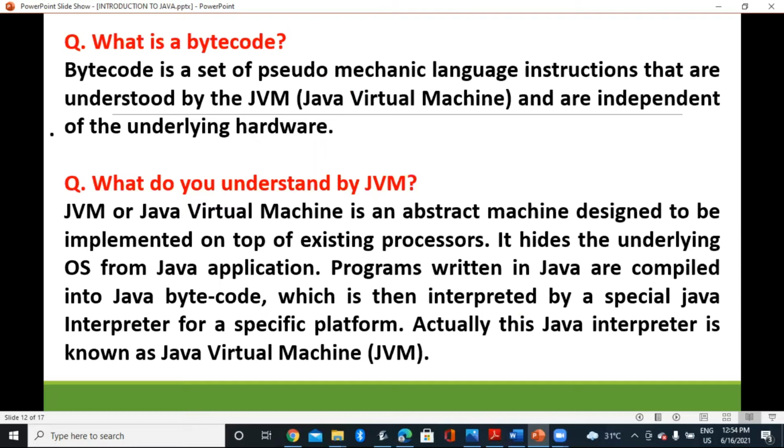Java Virtual Machine is an abstract machine designed to be implemented on top of existing processors. It hides the underlying operating system from the Java application. Programs written in Java are compiled into Java bytecode, which is then interpreted by a special Java interpreter for a specific platform. Actually, this Java interpreter is known as the Java Virtual Machine.